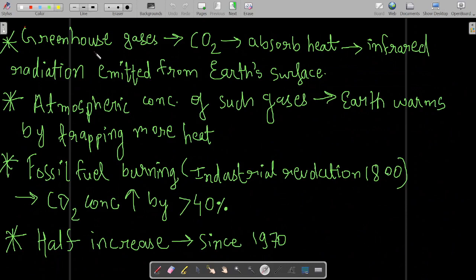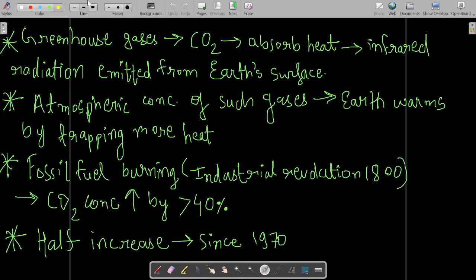When excessive heat is trapped, it will cause global warming obviously, because whatever heat CO2 was trapping before the increase in its concentration in the atmosphere was sufficient. But because of burning of fossil fuel, the concentration of CO2 has increased to such an extent that it is now trapping excessive heat, which is not required for us.